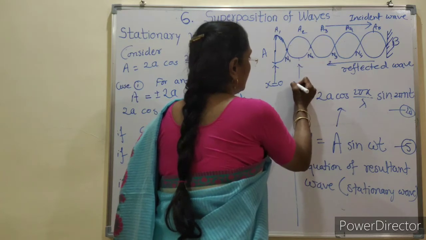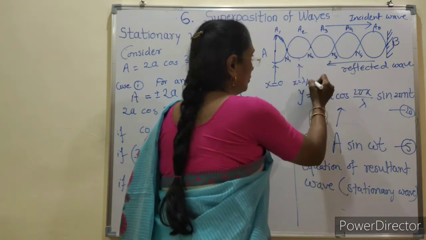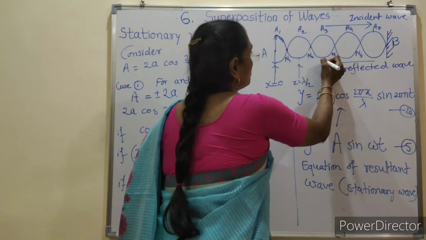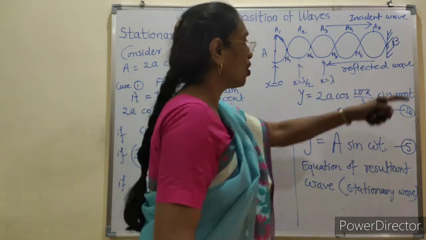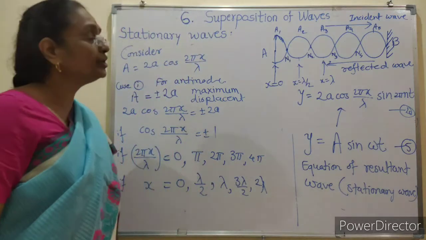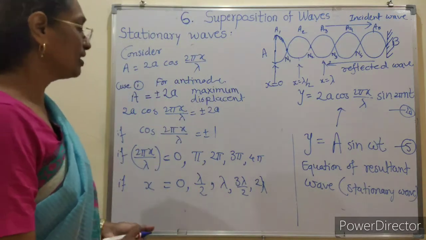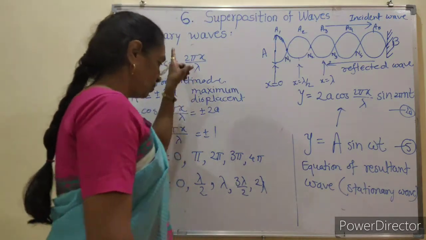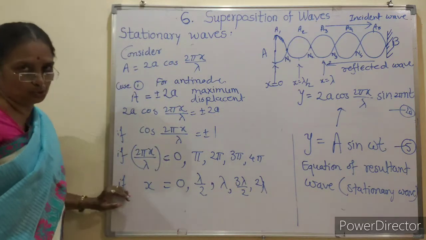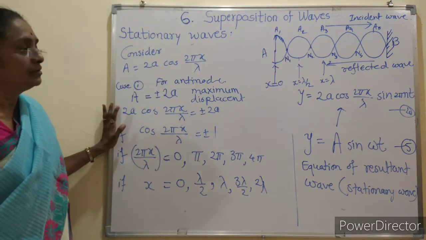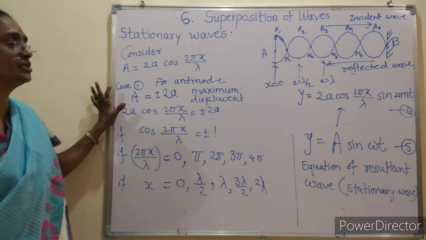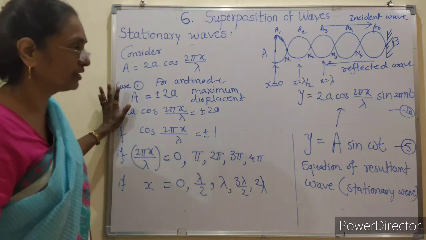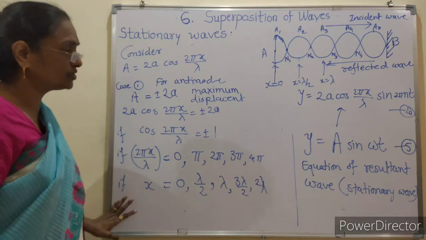Then the next position is x is equal to lambda, and so on, you can show in the diagram. So you have to note this case also. Then we consider case number 2. So try to note these points.